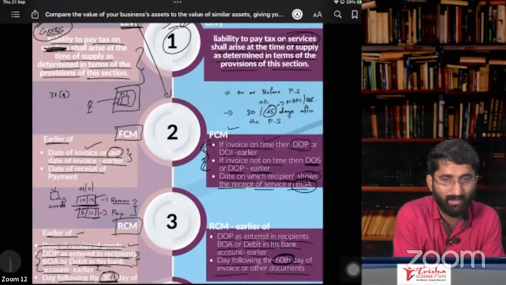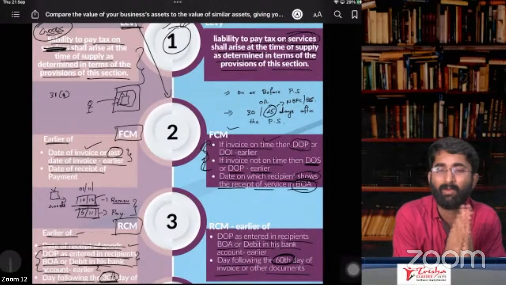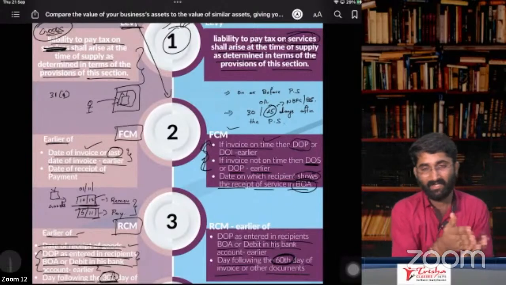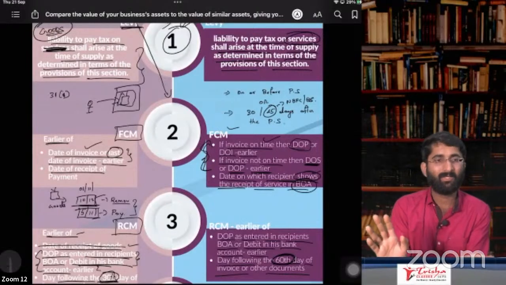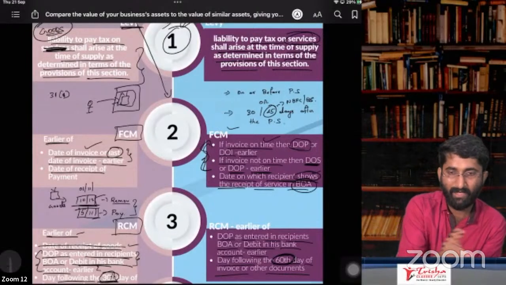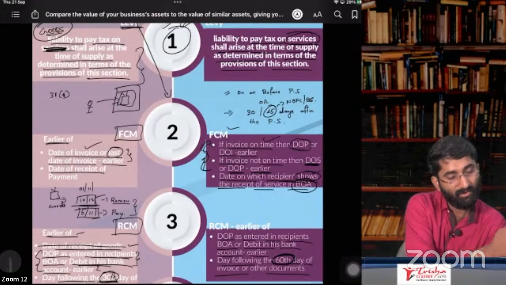Section number 14 is not there in your syllabus. Actually, what is section 14? Section 14 is in between. You sold the goods, and the date of payment is yet to be received. You have to receive it. The sales is already done.